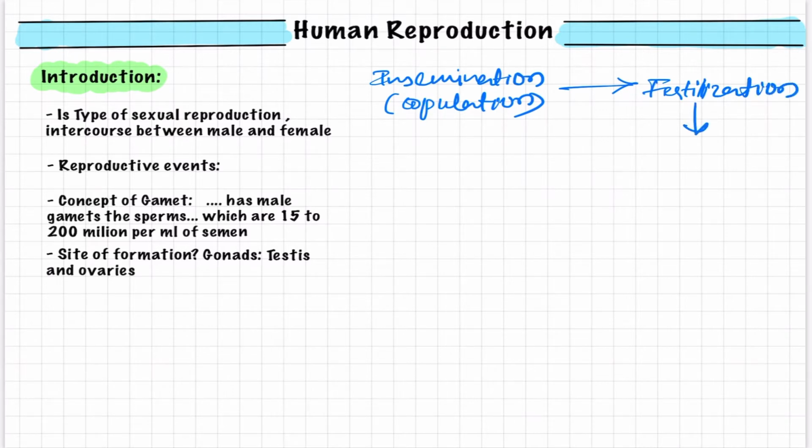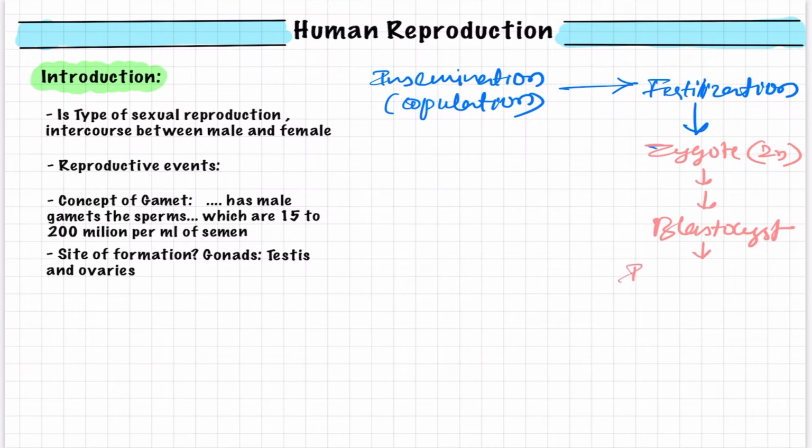As we know, the result of fertilization is the formation of the zygote, which is diploid, because before this the gametes are haploid. This diploid zygote undergoes mitosis and goes through stages of development, and the most important is the blastocyst stage, because this is the stage in which it gets implanted into the uterine wall.